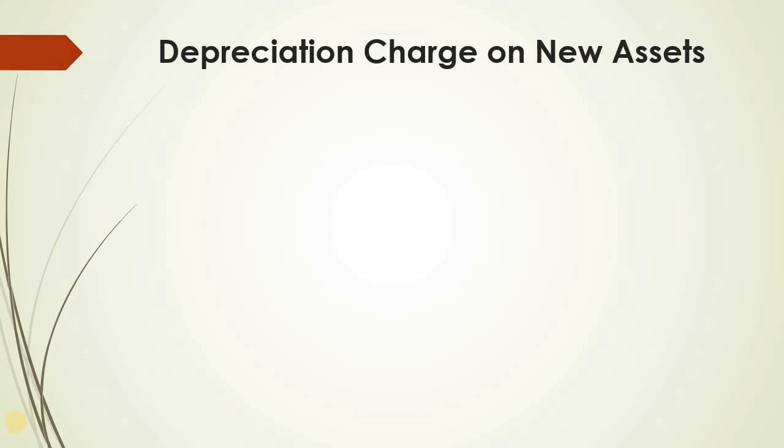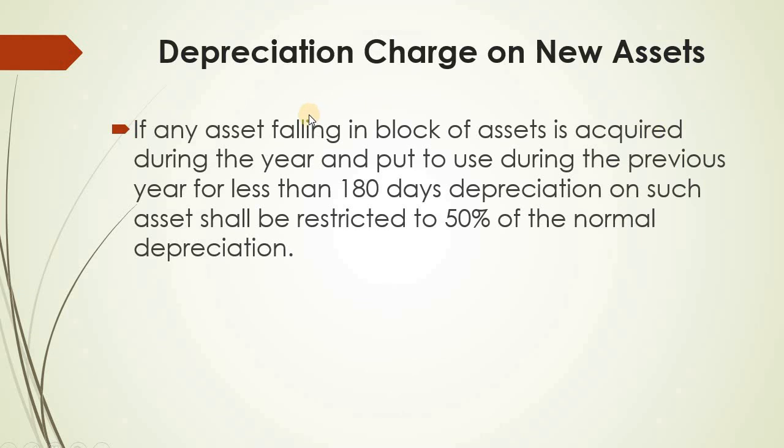For example, for machinery, if the rate of depreciation is 15%, and any new purchase of machinery is done during the year, then if the number of days of use is less than 180 days, only 7.5% of the depreciation should be considered. If it is 180 days or more, then the entire 15% can be considered as the rate of depreciation. So this is as per the income tax law.